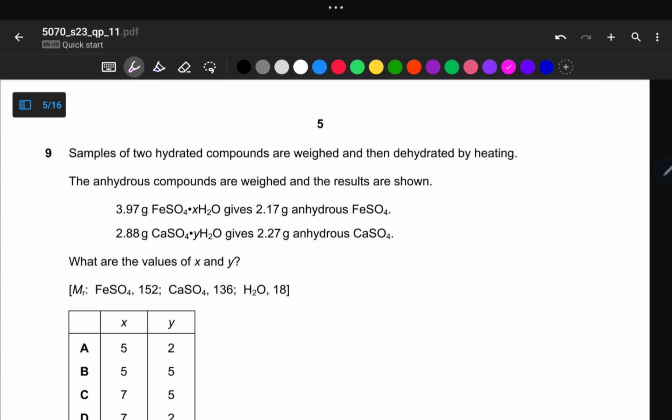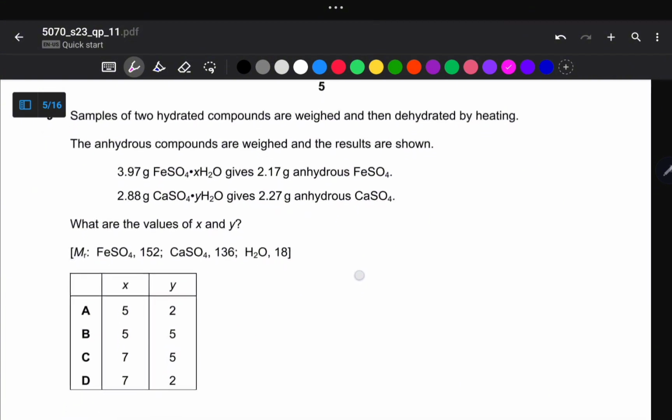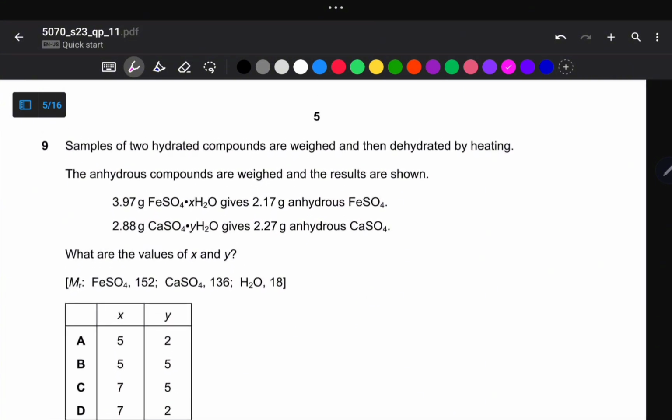So to those who follow us, to those who are aware of our previous recordings, can also agree with me, because I've posted many videos on this water of crystallization. So it's only a matter of knowing your stuff. So you need to familiarize yourself with those waters of crystallization numbers of moles. So for the sake of others, we can simply work this out, and let me show you how best you can do it.